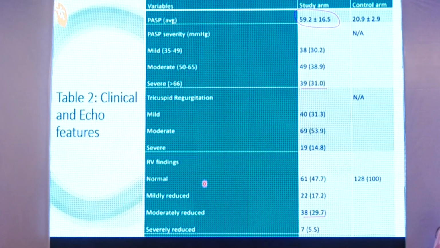So this is a study arm. You see pulmonary artery systolic pressure 59 plus or minus 16.5, and the control arm had 20.9. We stratified them into mild, moderate, severe. We took severe patients, there were 39 in our control arm with tricuspid regurgitation, 19 patients had this, and then moderately reduced RVSF patients were 38 in our study arm.